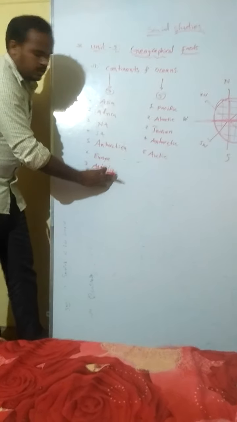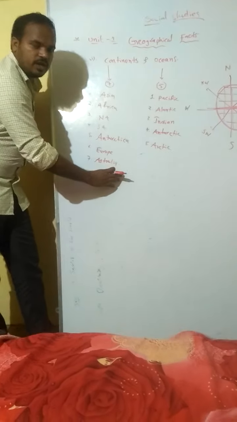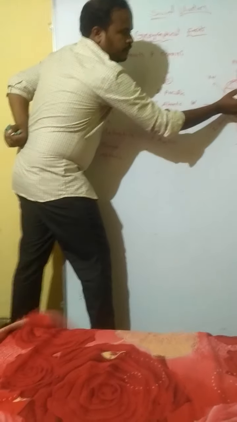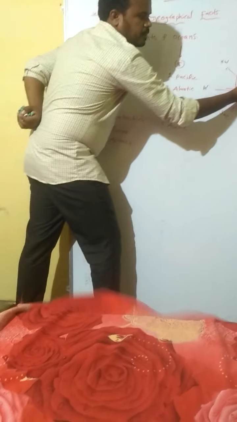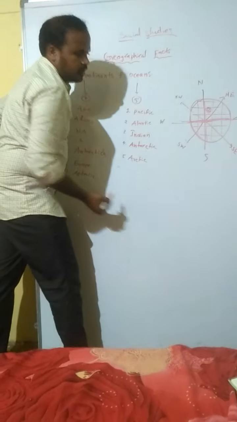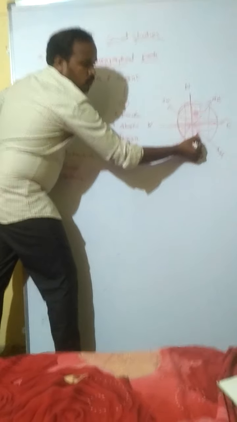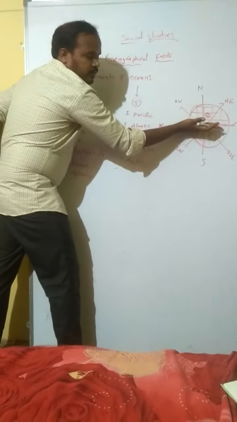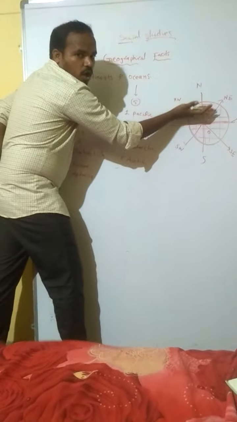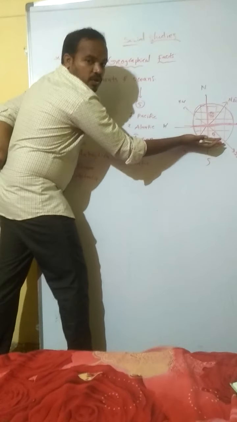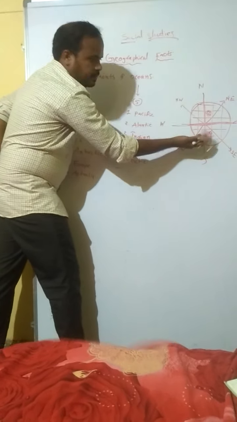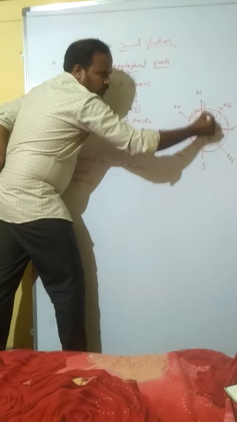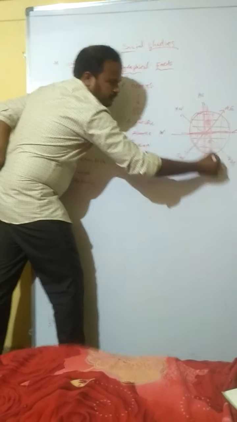We have 7 continents here. Above the equator we have the northern hemisphere, and below the equator we have the southern hemisphere. Now I am cutting our earth into 2 halves vertically.